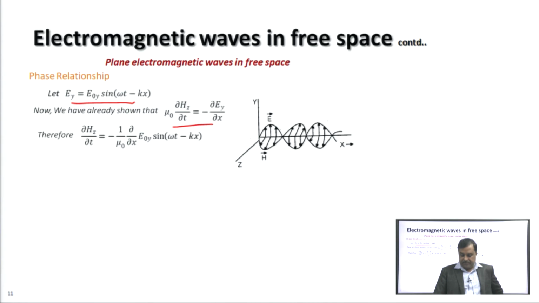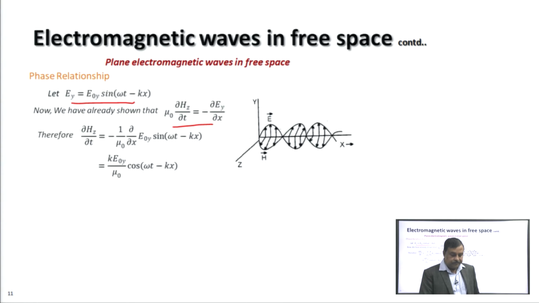We differentiate this with respect to x. Then on the right hand side, we have k E 0 y by mu 0 cos(omega t minus k x).